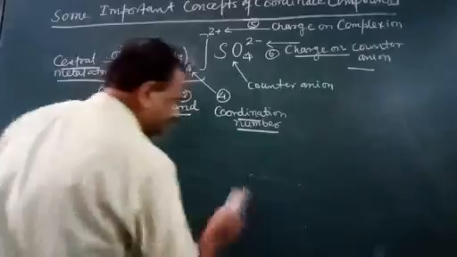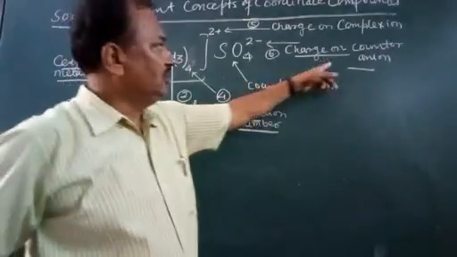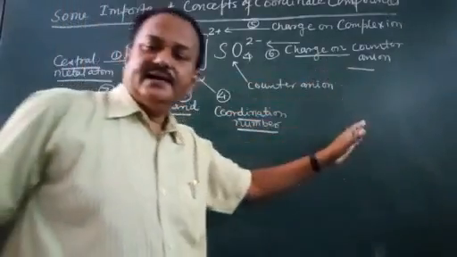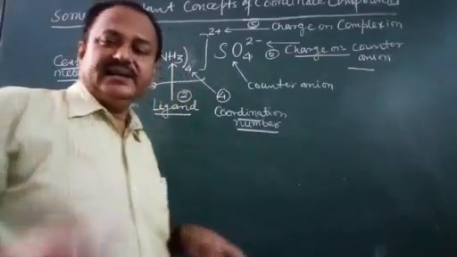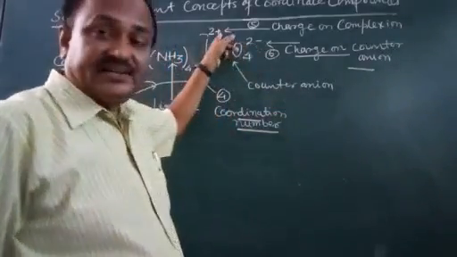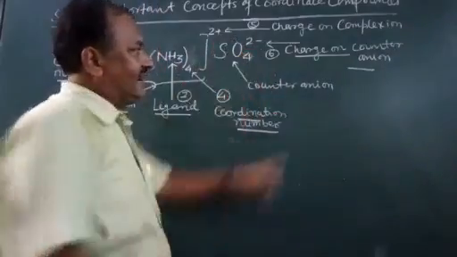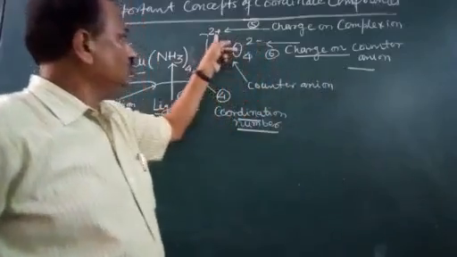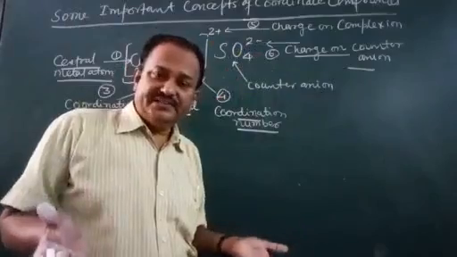Next is the charge on the counter ion. An ion can be an anion or a cation. Here the complex charge is 2 plus, so the counter anion is 2 minus, and they satisfy each other.